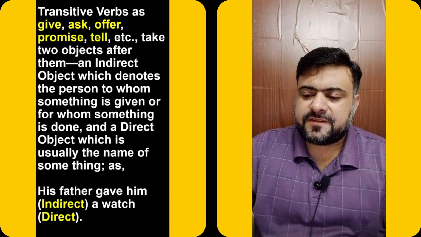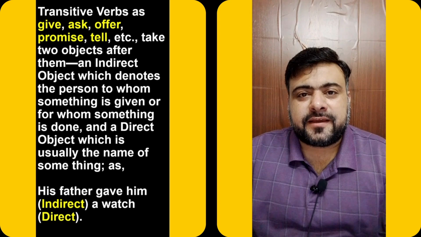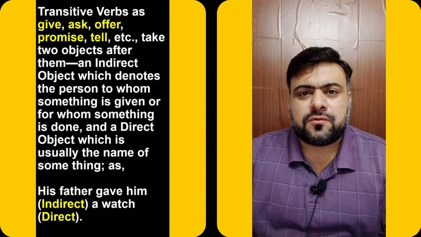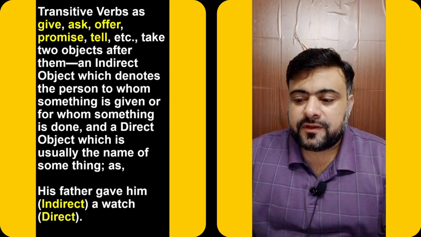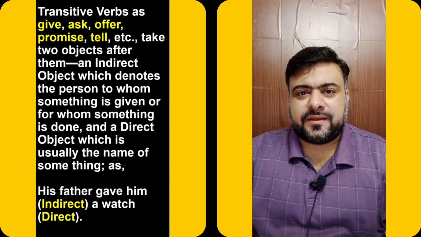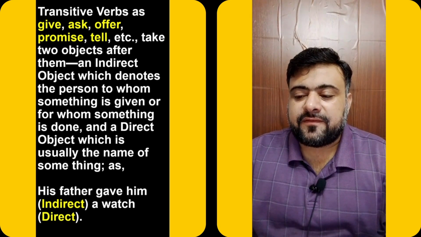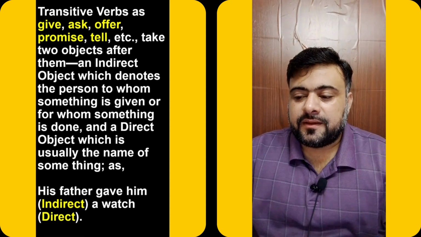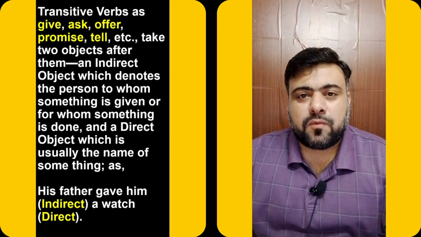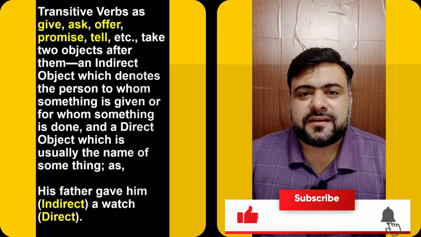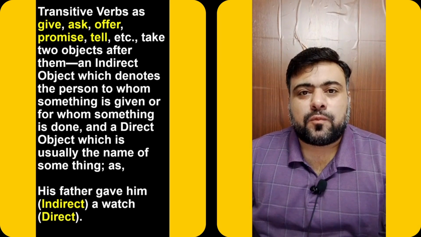In this example, his father gave him a watch. In this sentence, gave is the transitive verb, but it has two objects. One is the direct object and the other one is the indirect object. For example, this sentence can be said like this: his father gave a watch to him. His father gave him a watch. In this sentence, him is the indirect object. The direct object is the watch, because the action of giving has been done to the watch. And the indirect object is the word him.